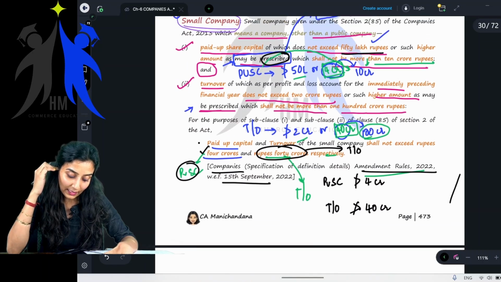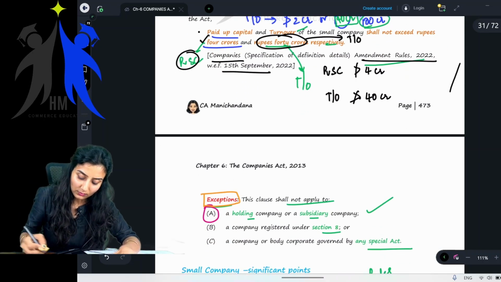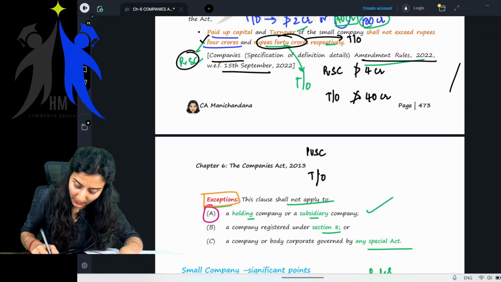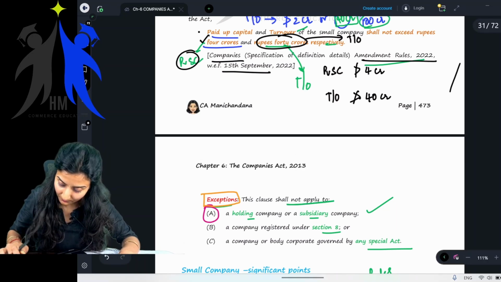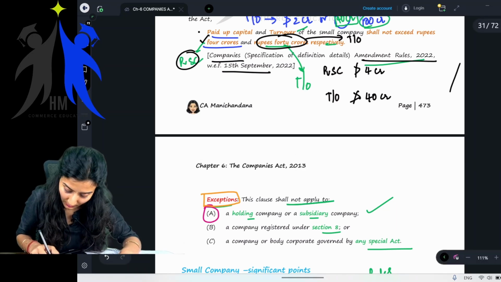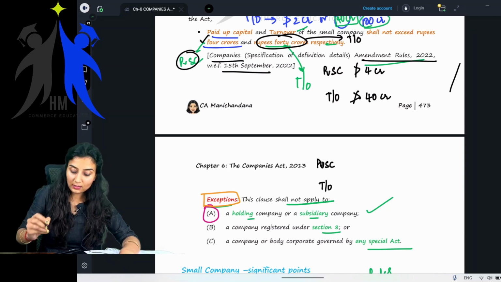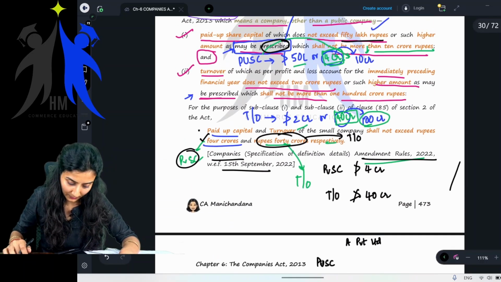You will have to tell me if it is a small company or not. Okay, fine. Paid up share capital and turnover. One second. Okay. Paid up share capital and turnover. Let's take the first example. A private limited. Okay, one more.